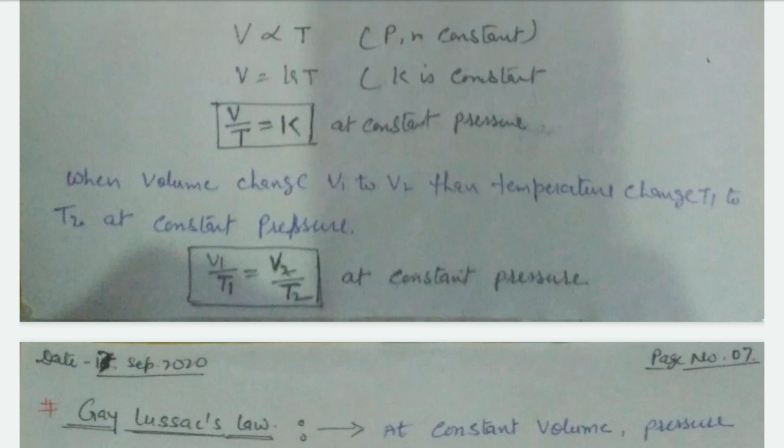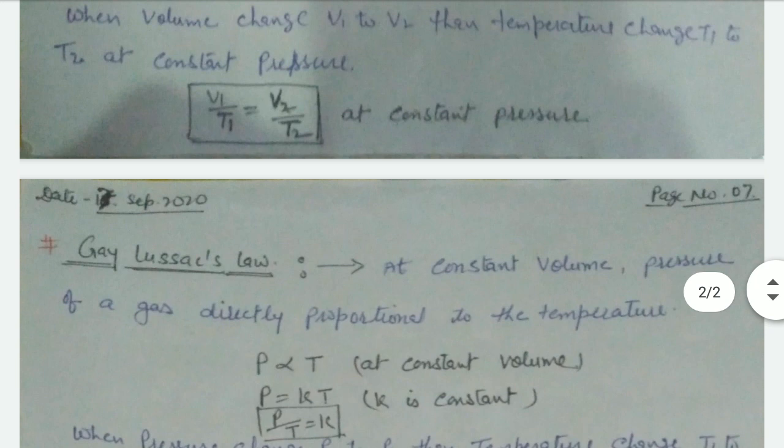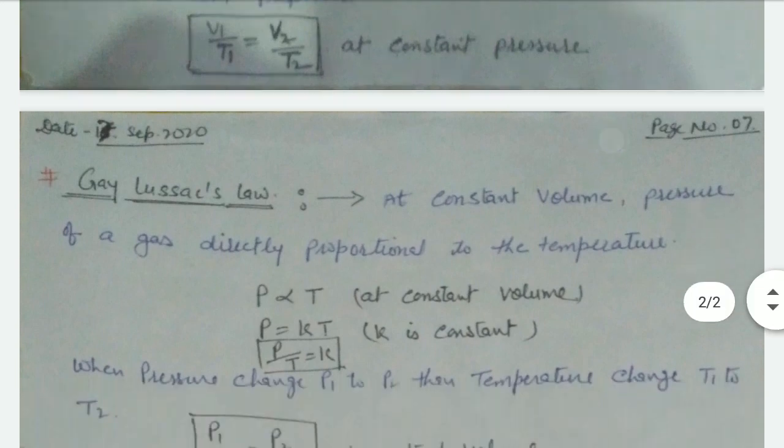The third law is Gay-Lussac's law. Gay-Lussac's law is applicable when the volume is constant, and it gives the relation between pressure and temperature.